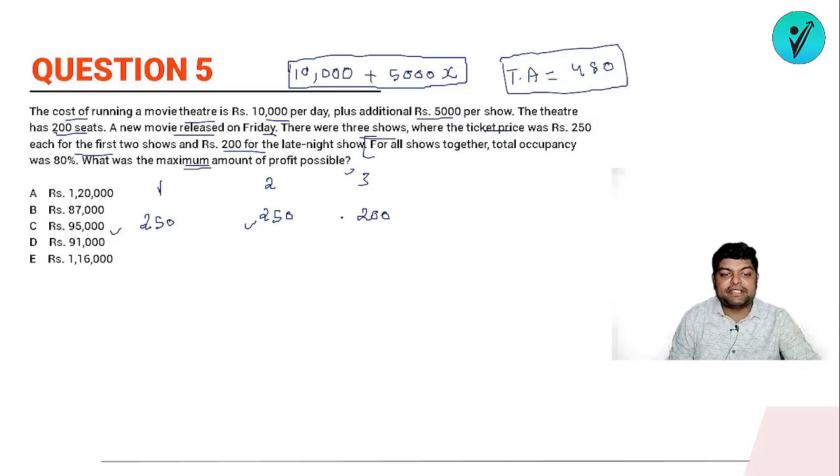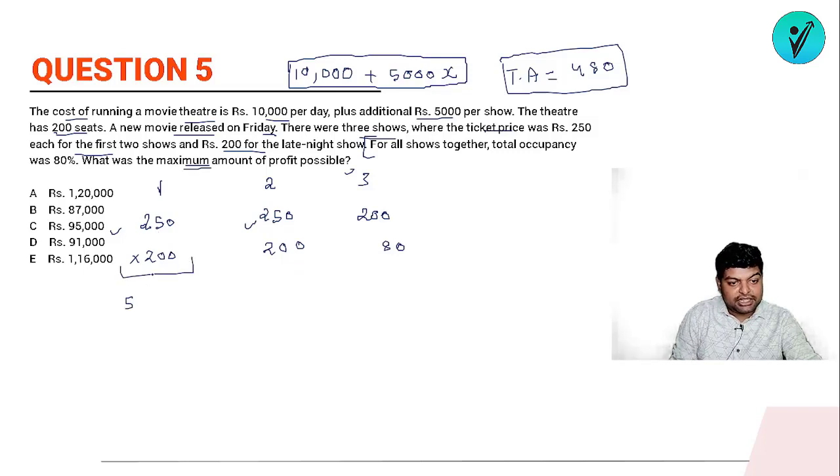So if 100% are coming in this, that is out of 480, 200 people are coming to watch the movie in this show. 200 people came here also, and the remaining 80 are the ones coming just to the late night show. So total how much revenue will be generated? Look, 25 into 2, that is this will be 50, right? So 50,000 revenue is generated from this.